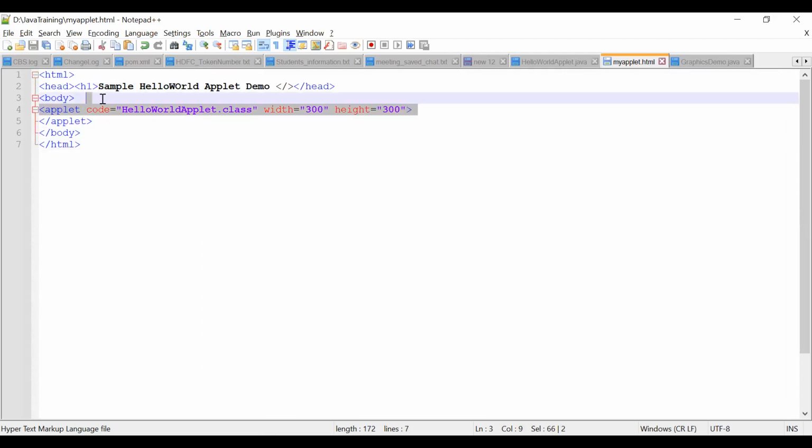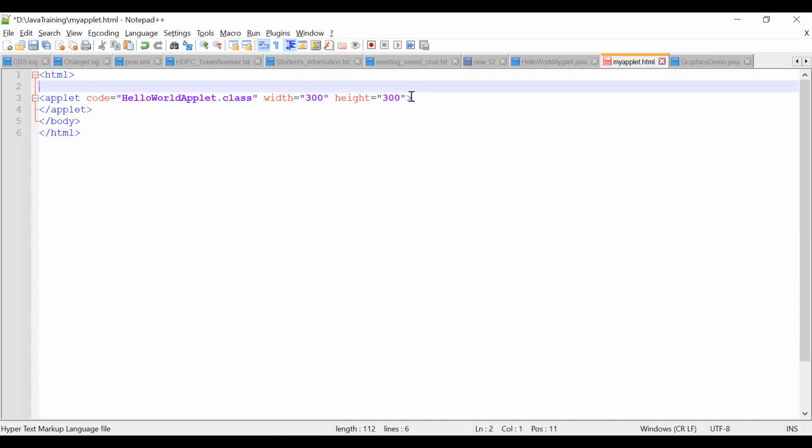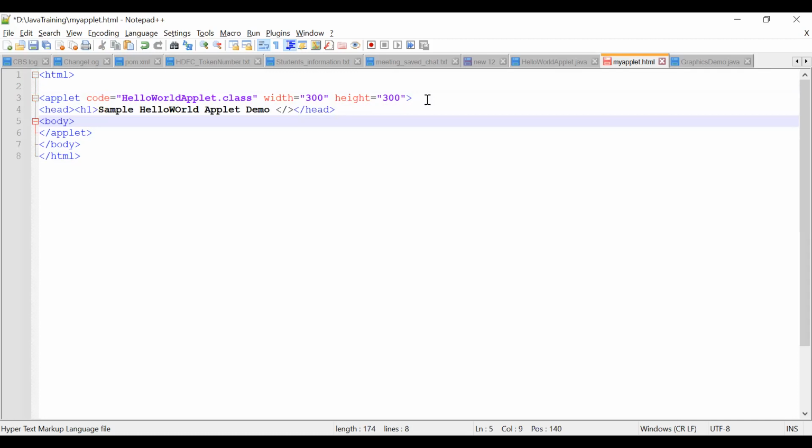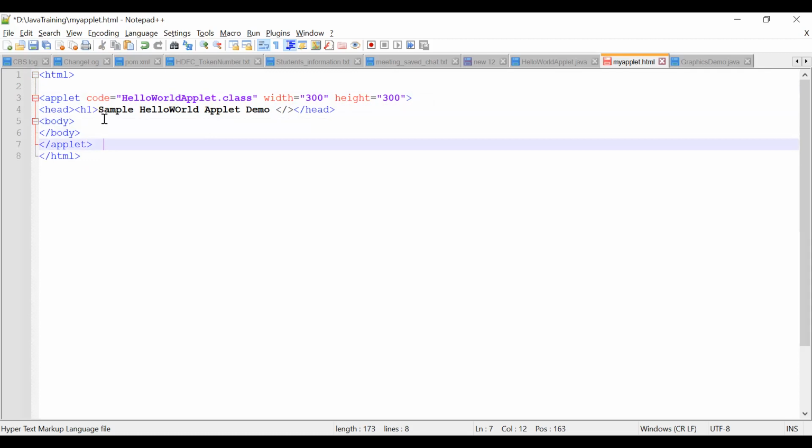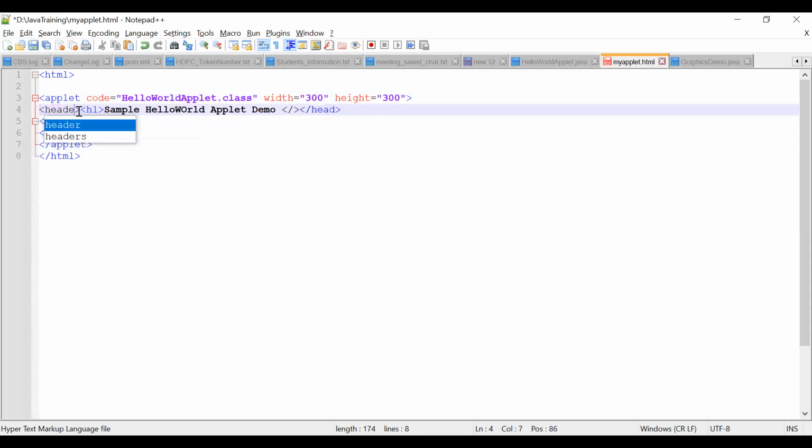So let's put it in the top, or we can put it inside body also. Body and header, everything we can put inside the applet. Let's see. This should not be a head, it should be a header, I guess.